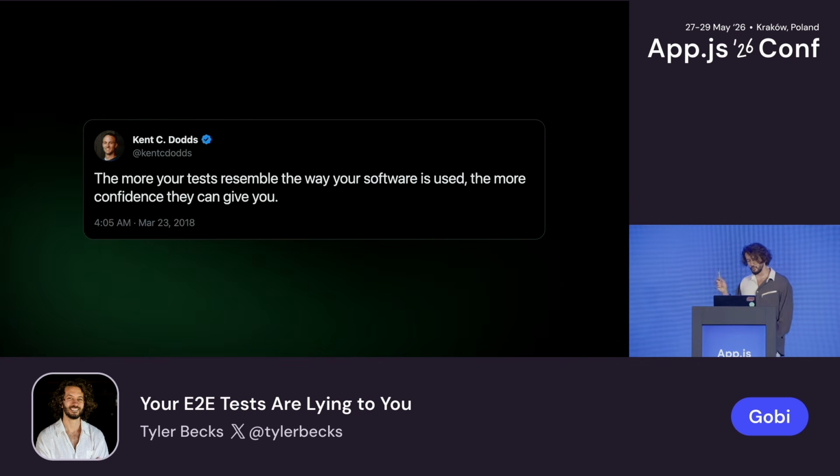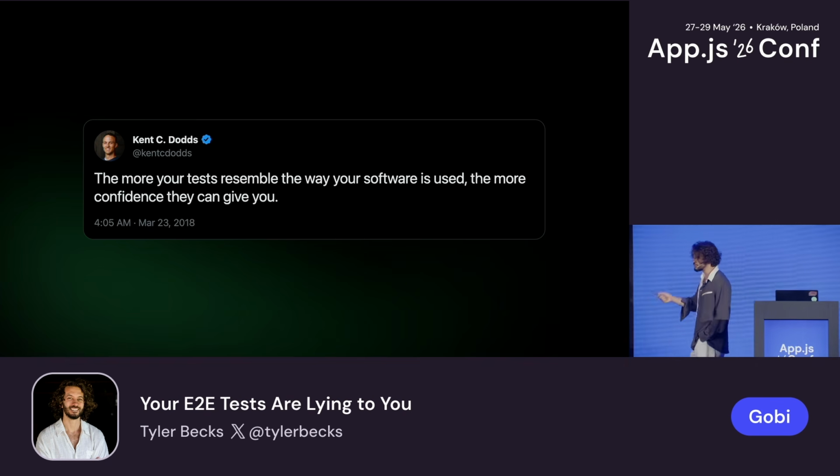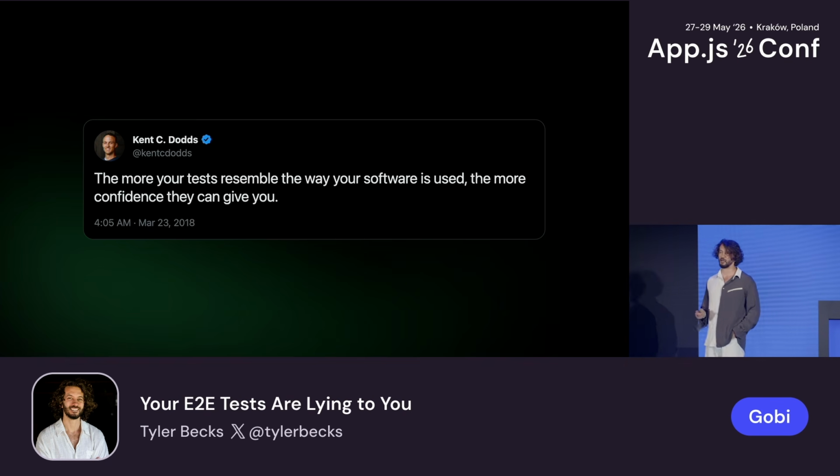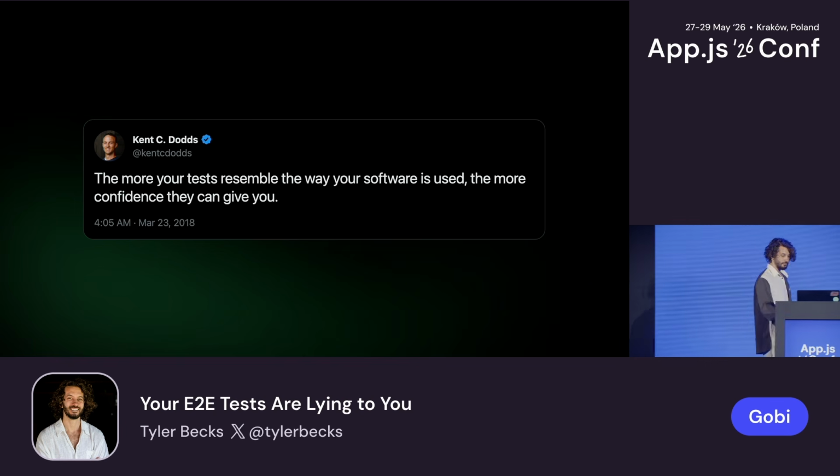When we first started the company, we set up the tests. This is what I told everybody. The more your tests resemble the way your software is used, the more confidence they can give you. What does this mean in practice? It means don't use test IDs. Test by what you see in the app. Test by the text that you see in the app. Test by selecting something on the placeholder. It's what the users would actually see.